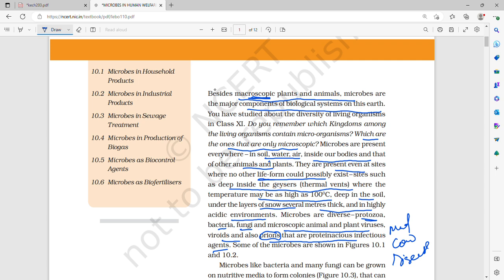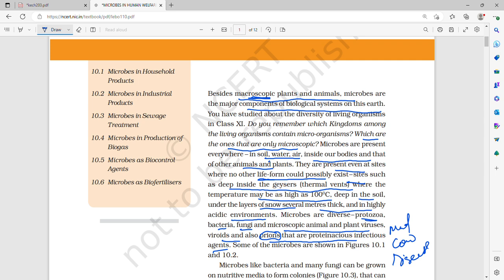You saw archaebacteria in kingdom Monera. They can exist in sites such as deep inside a geyser, wherein the temperature can be as high as 100 degrees Celsius, in thermal vents, deep in the soil, in many layers of snow, and in highly acidic environments also.